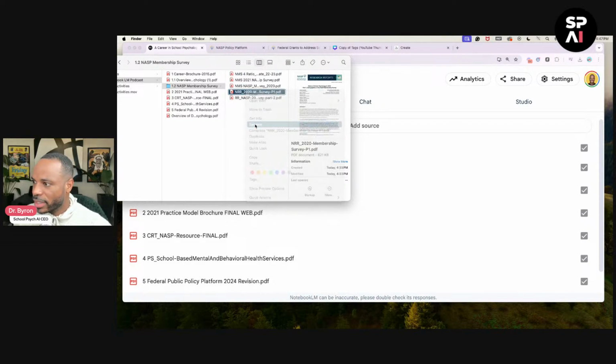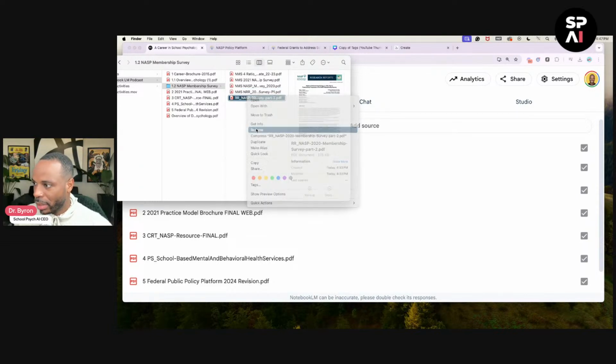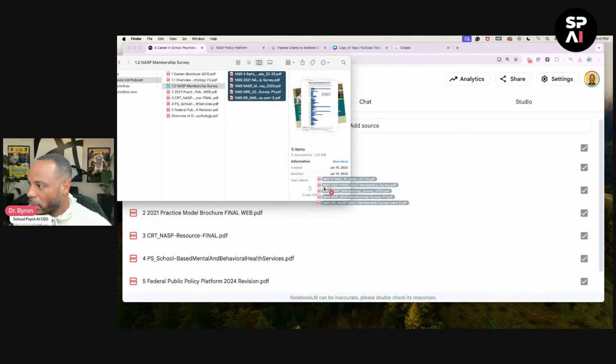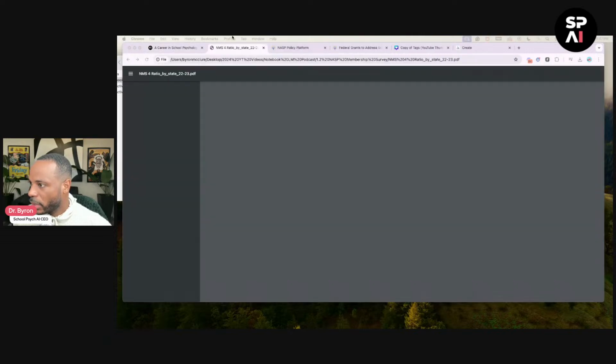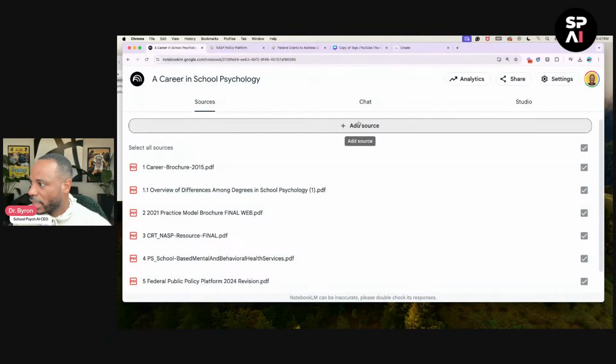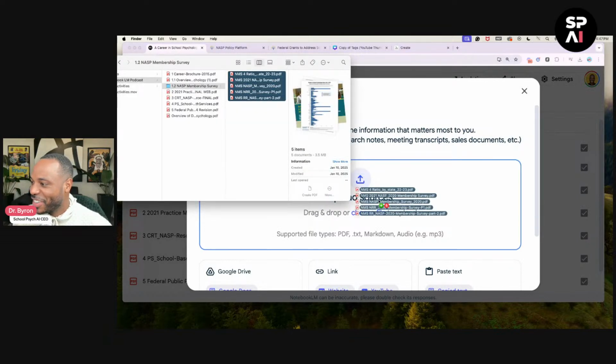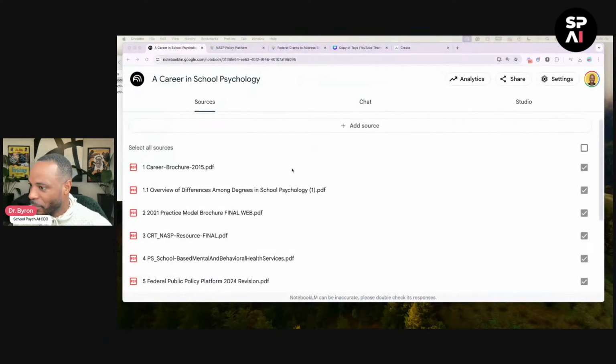And this is helpful to kind of see, and you can learn in real time and organize it based on what you think might be best for you. But you can upload all these sources at once. And so now I'm going to grab all of those and just put those in. Add source. Now we're going to drag and drop and put them all in. Boom. There we go. Okay.